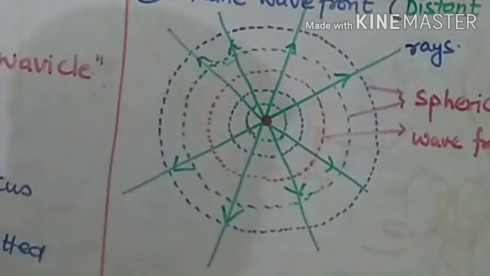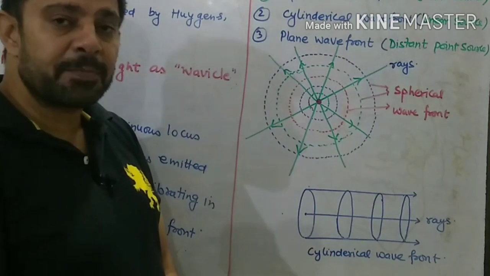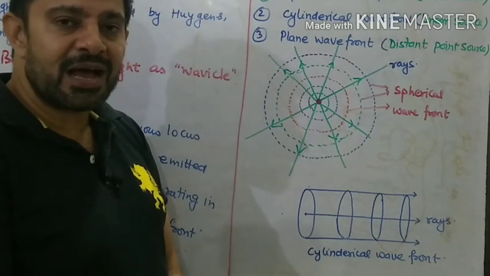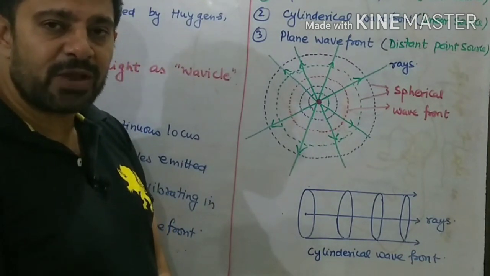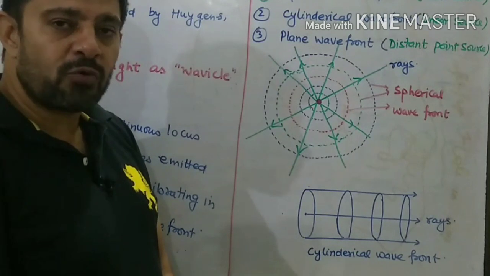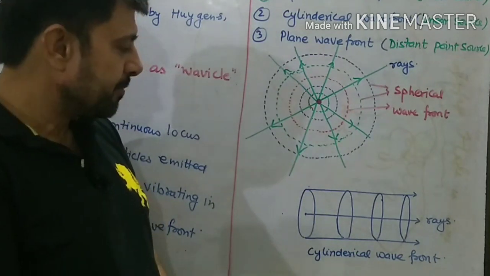This way I show concentric spheres around the source. These concentric circles or spheres are the wavefronts. This is the representation of a spherical wavefront. The straight lines represent the rays. Rays are the virtual path of light and are always perpendicular to the wavefront.